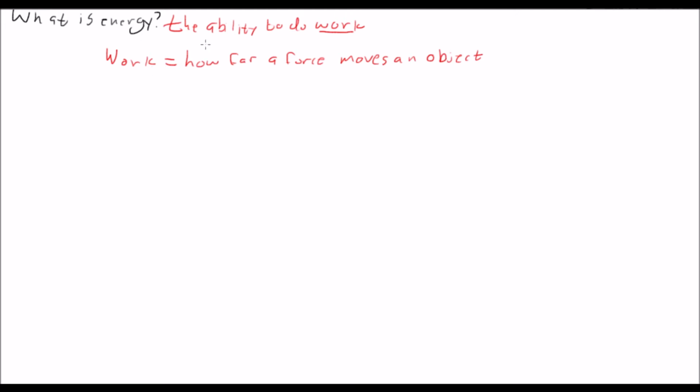And this can be a large object, a small object, microscopic. It can be an electron or a proton. It really doesn't matter. Work, in terms of physics, is how far a force can move any object. We'll talk about work a little more later, but for right now, I just want to talk about energy.